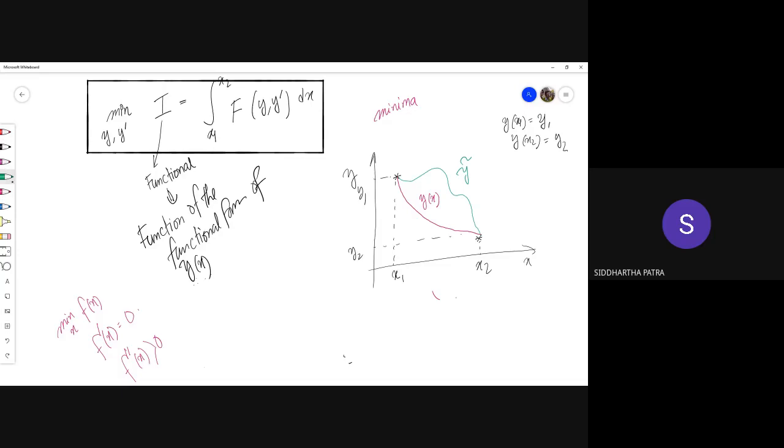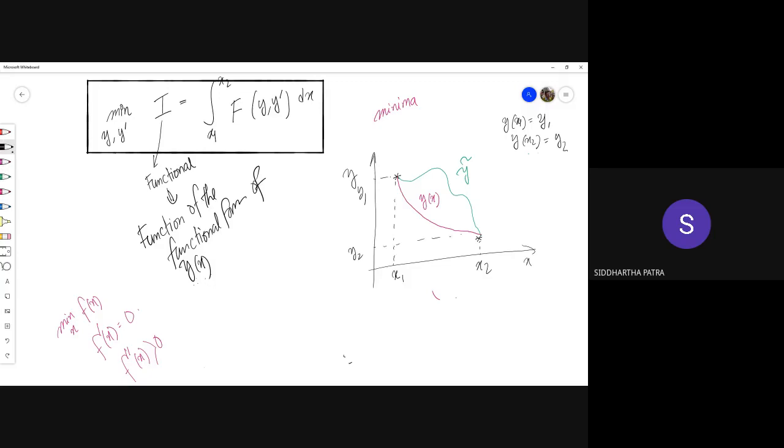It's because the boundary conditions are given. Okay, so the boundary conditions on y at both ends have been given. That's why I'm bound to show y at x1 as y1 and y at x2 as y2. Okay, but everywhere else, it can be a different function than the optima or the minima.